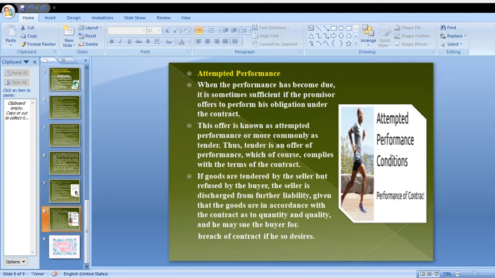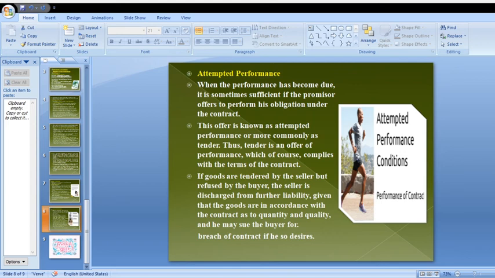Coming to attempted performance, when the performance has become due, it is sometimes sufficient if the promisor offers to perform his obligation under the contract. This offer is known as attempted performance or, more commonly, as tender.